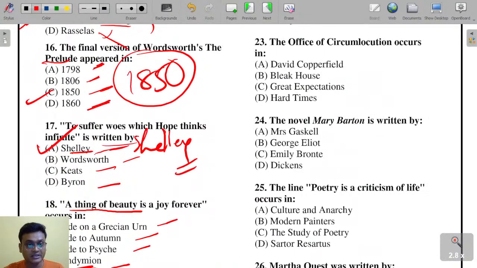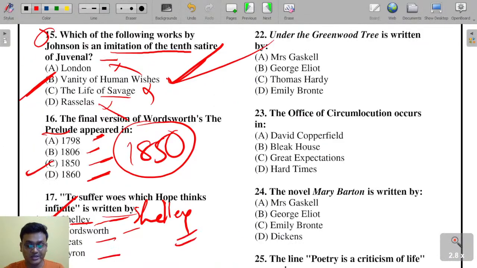Question 21 completed. Next question, 22. Under the Greenwood Tree is written by Mrs. Gaskell, George Eliot, Thomas Hardy, or Emily Bronte? And the title has been taken from which work of Shakespeare?